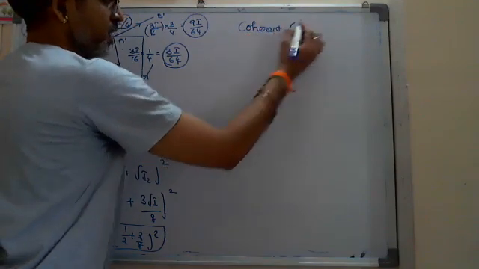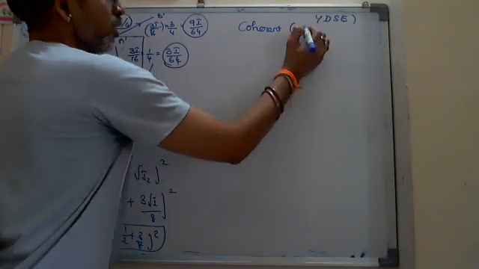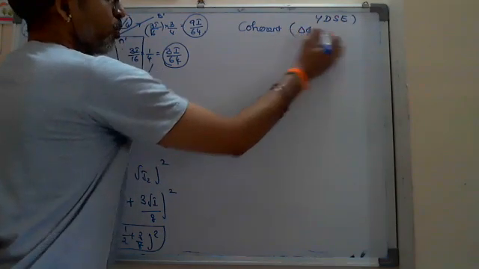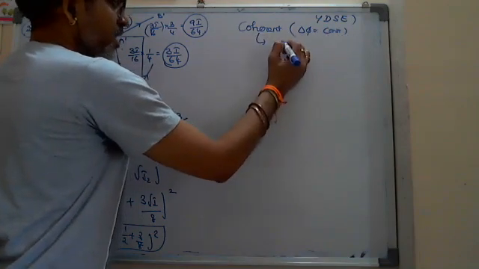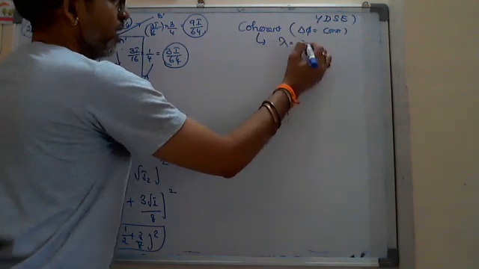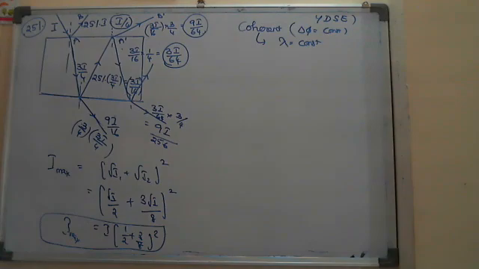This is the condition for YDSE. Coherent means the phase difference should be constant, and in the case of light we take the wavelength constant. These are the main conditions before starting.